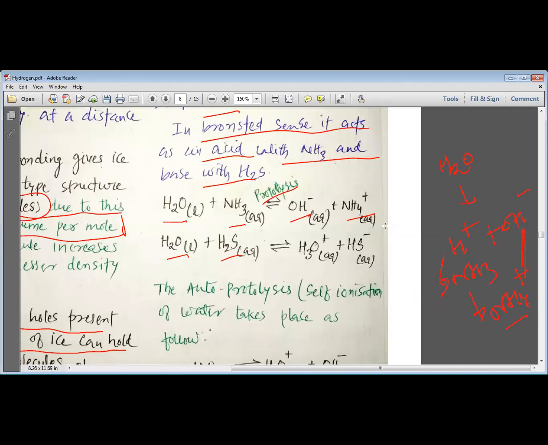Same way, my dear students, when water reacts with H2S, H2S being more acidic, it produces H plus ion. So H2S produces H plus ion and HS minus ions.